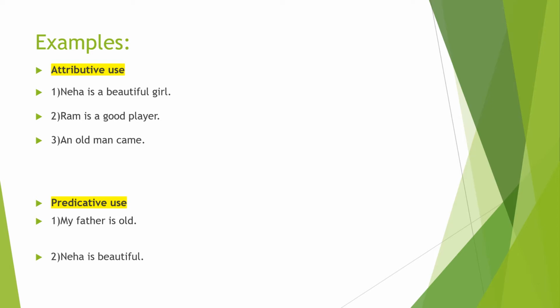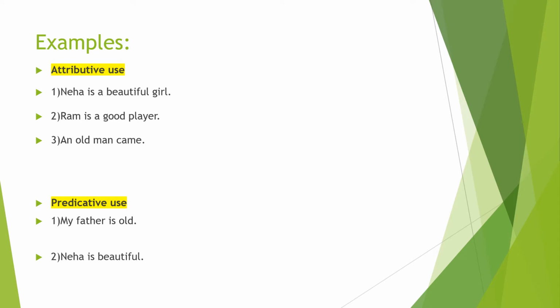Same case with sentence 2. Ram is a good player. In this sentence, good is also along with a noun. In the third sentence, an old man came. In this sentence also, the adjective old comes with a noun.